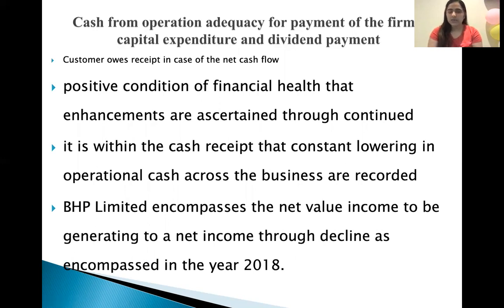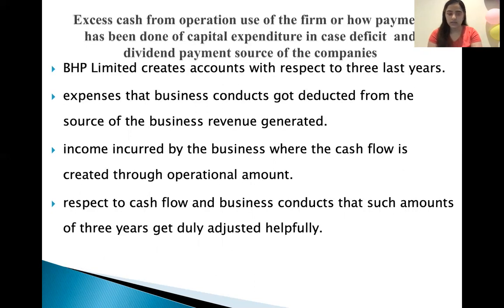Firstly, customers paid in cash, giving positive net cash flow, and the positive condition of financial health and enhancement is ascertained through continued operations. BHP Limited's net income declined compared with the year 2018. Excess cash from operations is used to fund capital expenditure, and the cash deficiency and dividend payment are sources for companies.